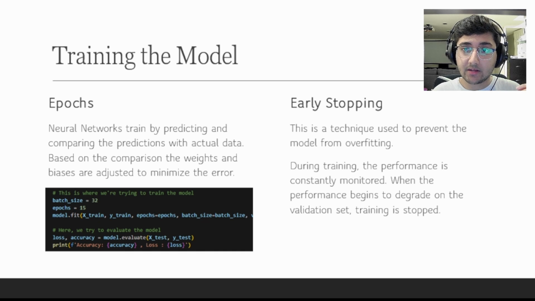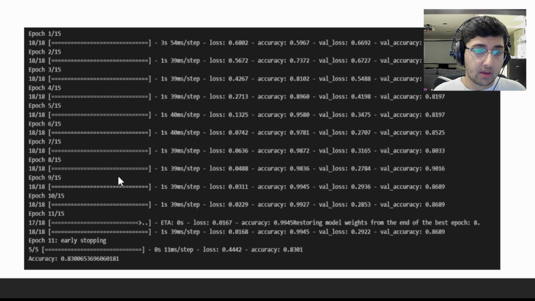Once it's done with that, it checks the model against the validation set, which is an unseen set of data. Once this is done, that's one epoch. As you can see, we had 15 epochs right here. And you can also see that once we reach epoch 11, for some reason, we stopped.